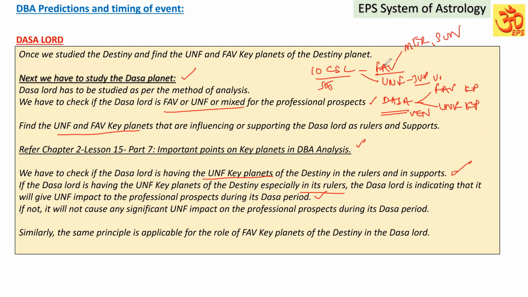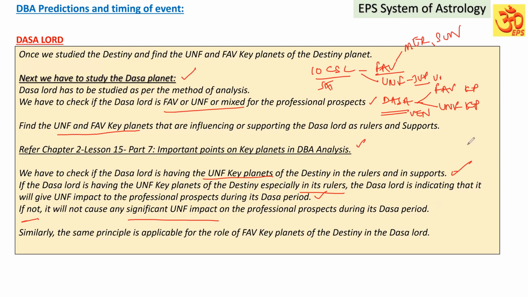or in other words, when the unfavorable key planets of the destiny are influencing the Dasa Lord that is playing, then the unfavorable impact will be high. If not, it will not cause any significant unfavorable impact on the professional prospects during its Dasa period.